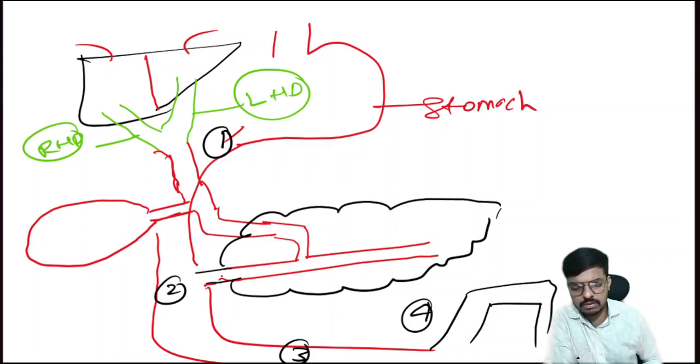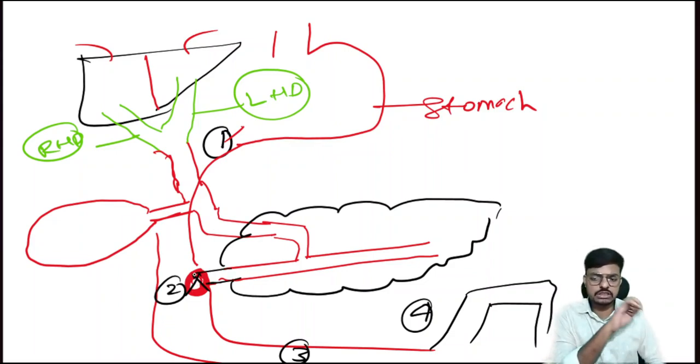Here, this one is our pancreatic duct, which opens here. This opening we call the sphincter of Oddi, and it is like a valve. So this is what we call the sphincter. This opening is the sphincter of Oddi. If I give morphine, it will contract this sphincter of Oddi. So if the sphincter of Oddi is contracting, it means it's closed.